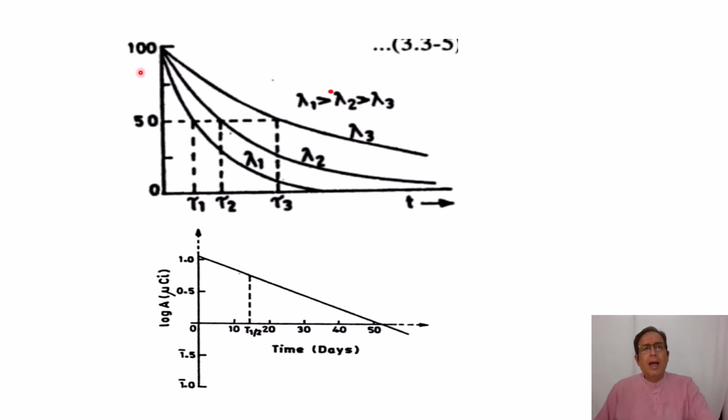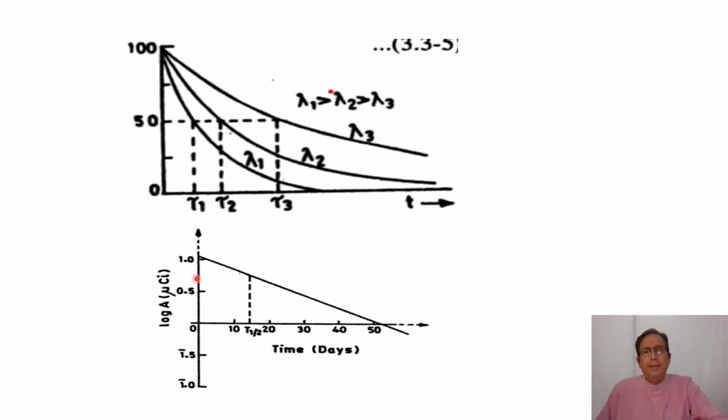So here we show a graph. In this case, 100% of nuclei are present for 3 different types of nuclei, having 3 different values of lambda: lambda 1, lambda 2, and lambda 3. Now lambda 1 is greater than lambda 2 and lambda 2 is greater than lambda 3. So lambda 3 is the smallest, whereas lambda 1 is the largest. And in that case, what is seen is that the decay is slower for lambda 3. For the smallest value of lambda, which is lambda 3, the decay is slowest, and the decay is fastest for lambda 1, which has the highest value amongst the 3.